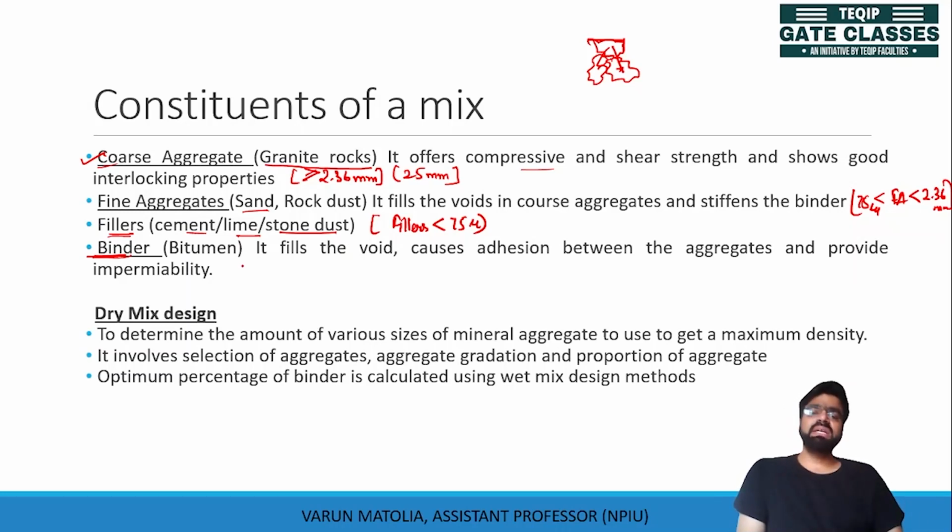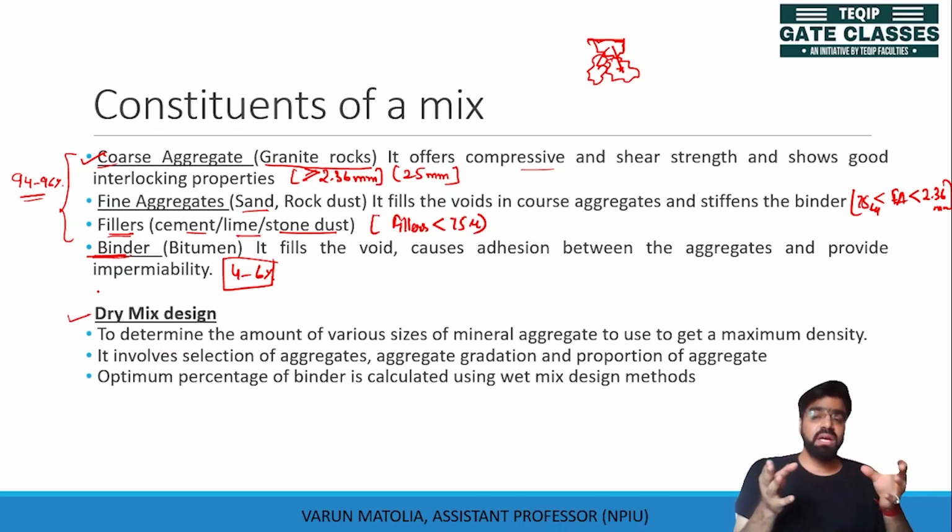The bitumen is generally 4 to 6% out of the mix. Others are the aggregates only. Now, the gradation of the dry mix, which is a mixture of your dry constituents, is done by dry mix design.